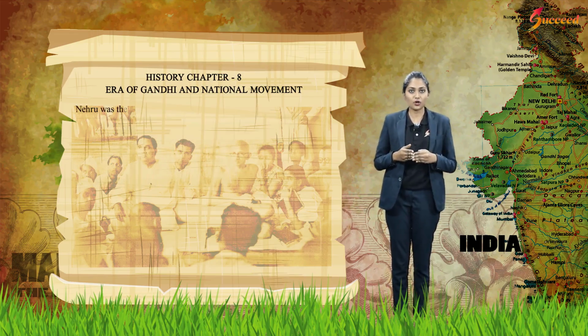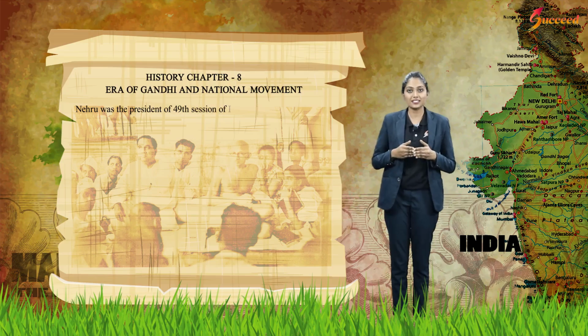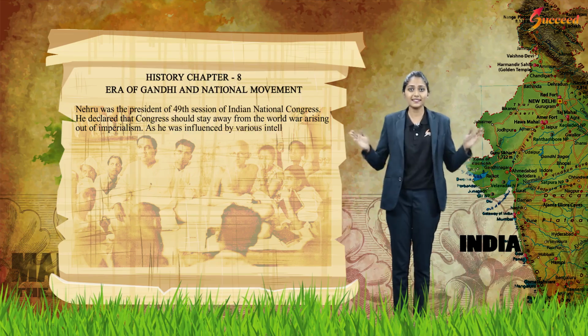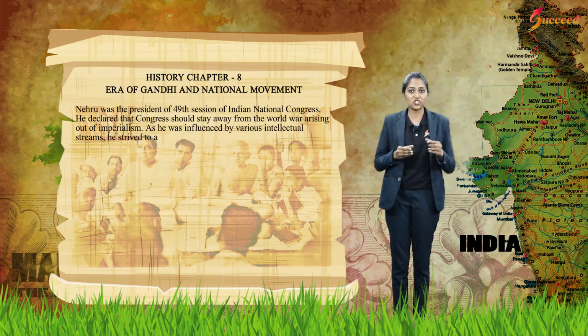Nehru was the president of the 49th session of the Indian National Congress. He declared that Congress should stay away from the world war arising out of imperialism. As he was influenced by various intellectual streams, he strived to achieve a holistic view with them. This is more evident in the non-aligned movement and mixed economy principles.